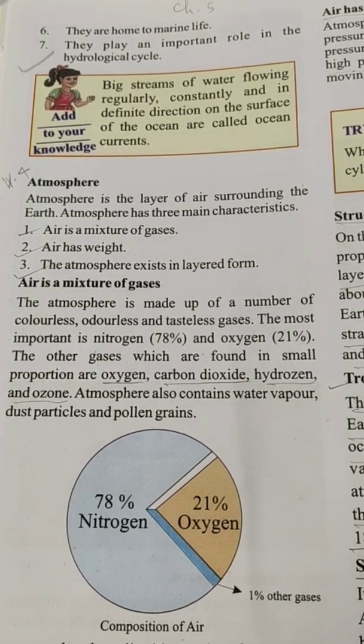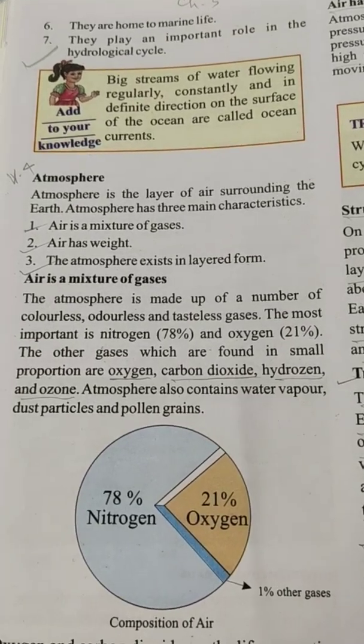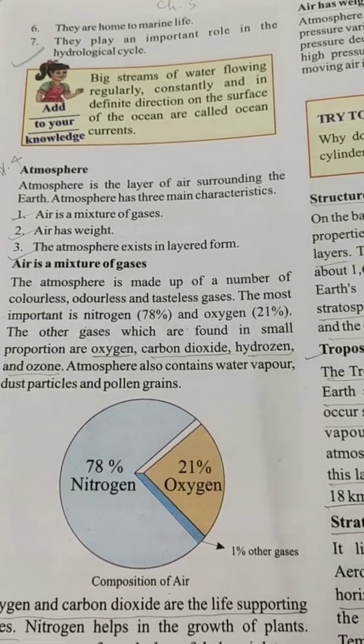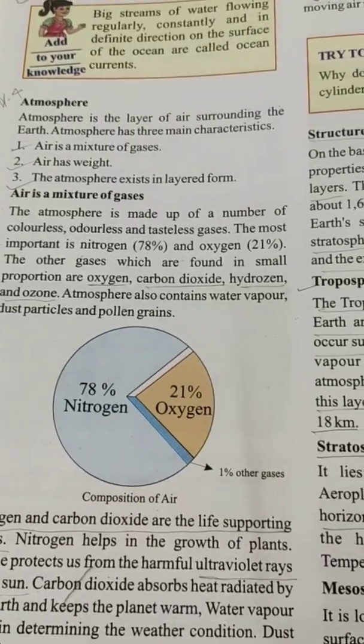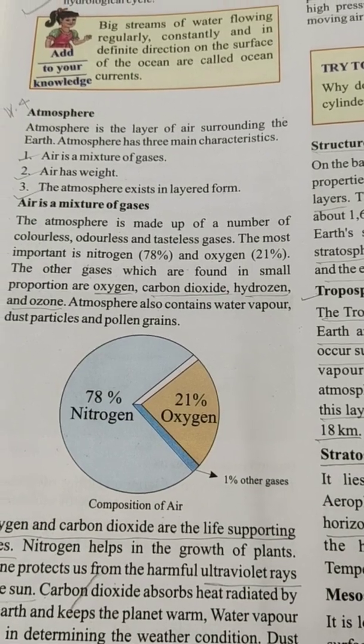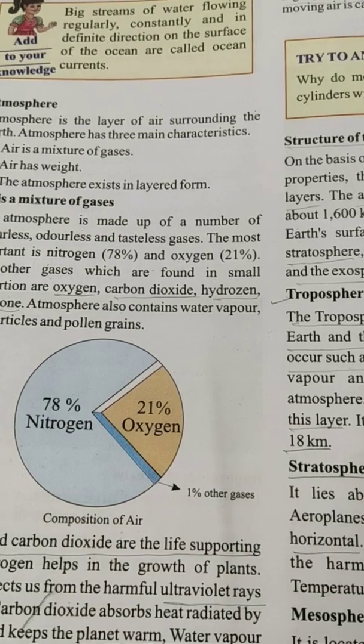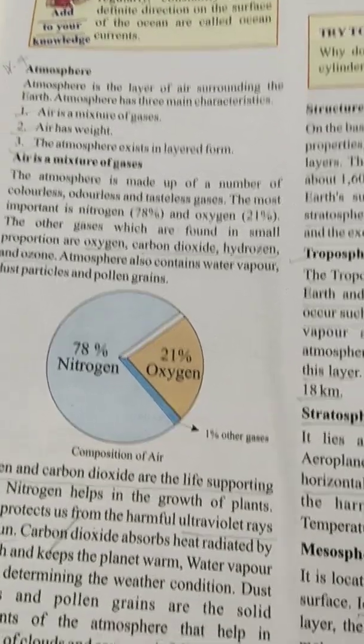The atmosphere also contains water vapor, dust particles, and pollen grains. Children, see the composition of air: 78% nitrogen, 21% oxygen, and 1% other gases.